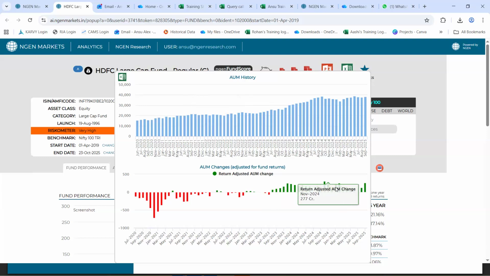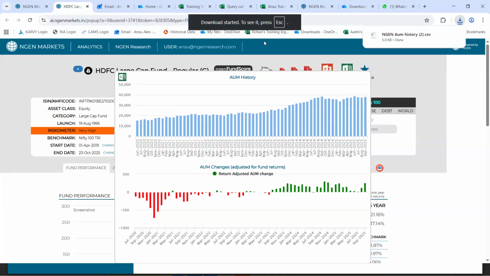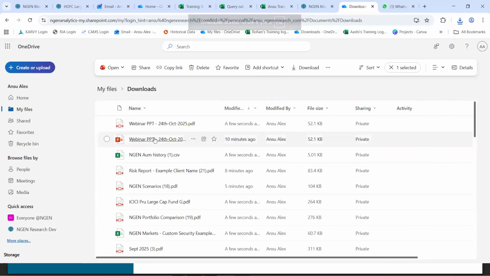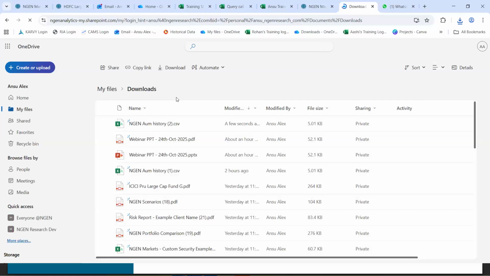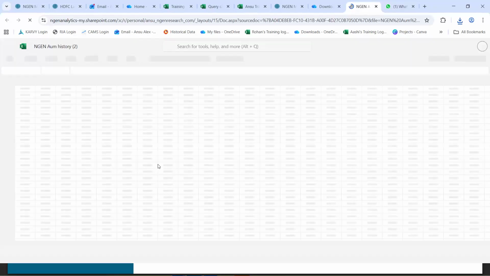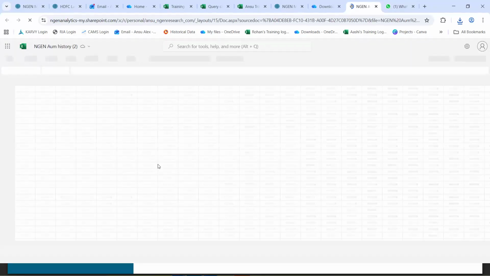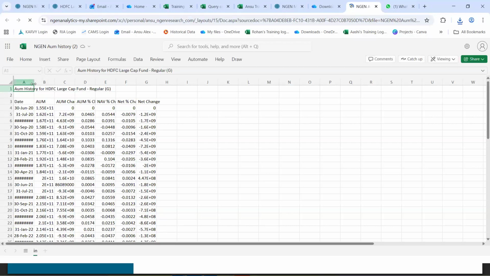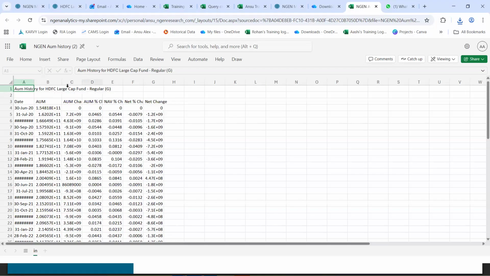So the green line will show you the cash inflow that has come in comparison to the previous month, and the red bar graph would show you the cash outflow that has happened. If you wish to understand this in detail, you could anytime generate an Excel report of the same as well. So this is how your Excel will come up. It will let you see the history of the AUM for the time period that you have set.